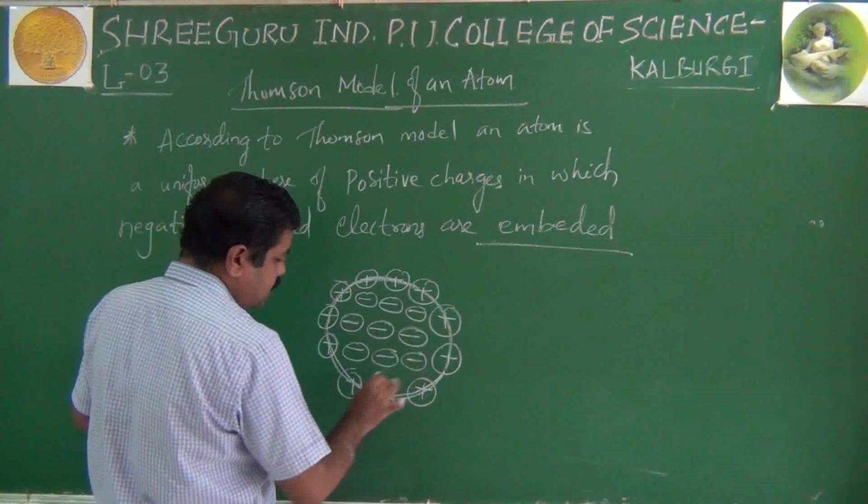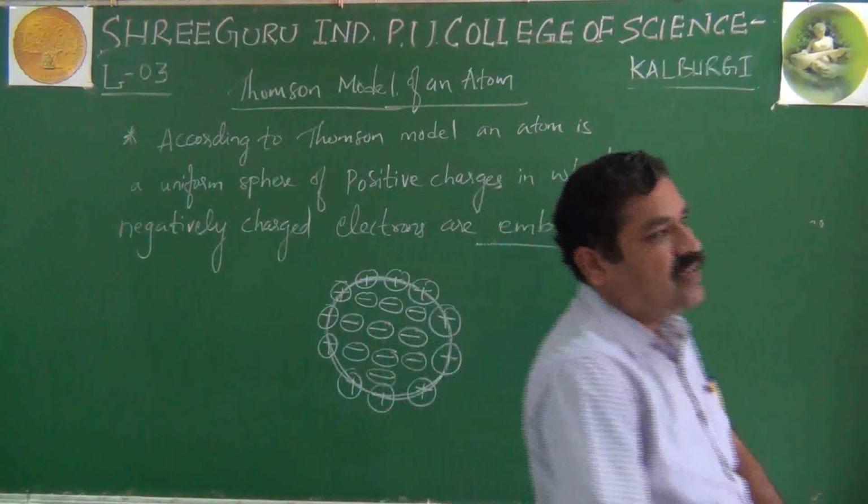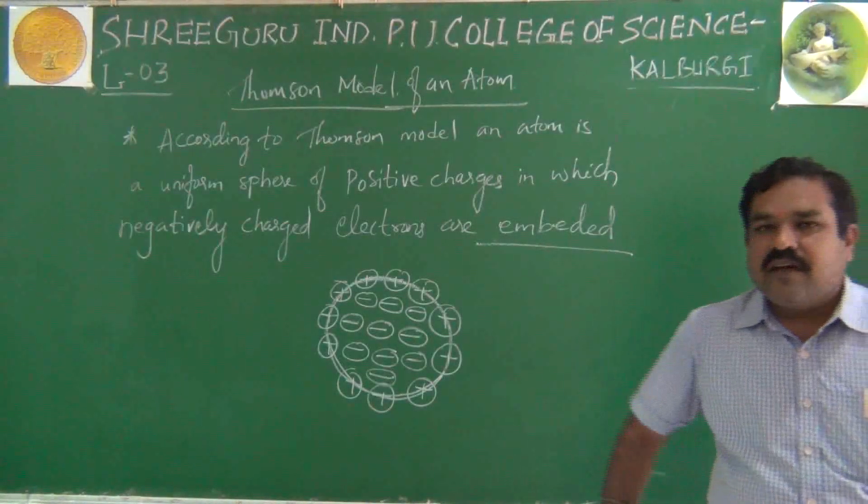Like this. See, in a sea of positive charge, negatively charged electrons are swimming.